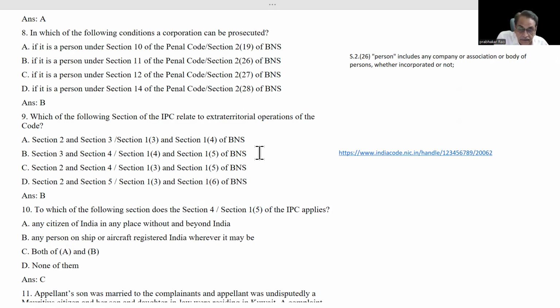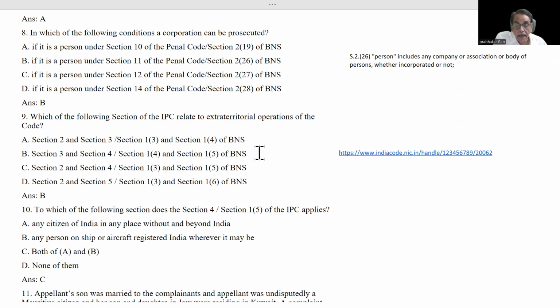The provisions of this Sanhita shall also apply to any offense committed by any citizen of India in any place without and beyond India. It is called extraterritorial jurisdiction.